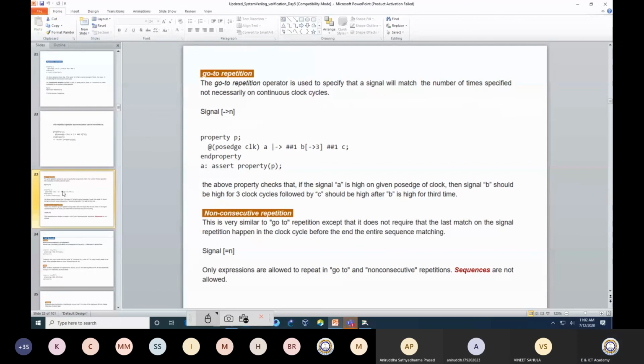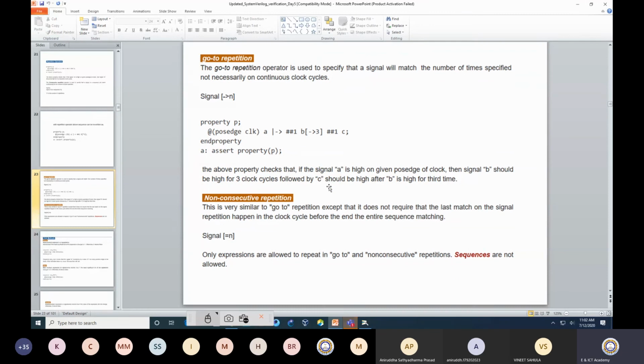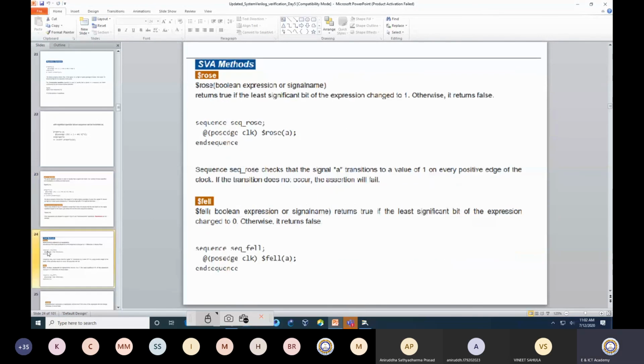Okay. Now go to repetition. We have seen that, and an example is being written. It is used to specify the signal. A will match the number of times specified, not necessarily on a continuation of the clock. So A is high, C is high, B is high. B is high can be for three number of times at any point of time. So I think now you can go to it.